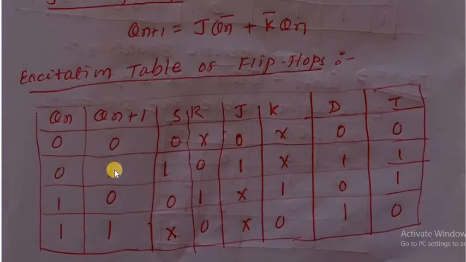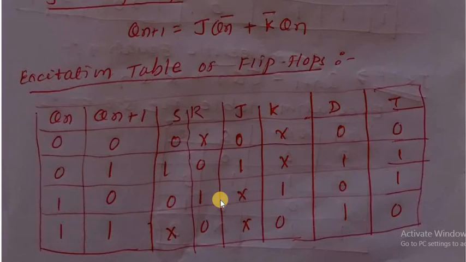For 0 to 1, it is 1 and 0 in SR, and in JK 1 and don't care. For 1 to 0 it is 0 and 1, and in JK don't care and 1. And 1 to 1 is as it is. D means Qn plus 1: whatever the next state is, it is for D. And for T, exclusive OR: 0 exclusive 0 is 0, 1 exclusive 1 is 0, and in the other cases it is 1.